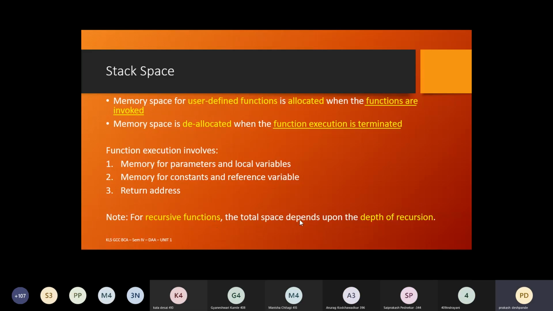For recursive functions, the total space depends upon the depth of the recursion. The depth of recursion means the number of times the recursive function gets called. Students, are you following? If there are any doubts, please feel free to ask. Are there any difficulties here?